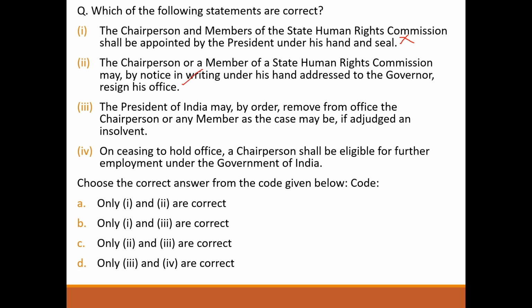The President of India may, by order, remove from office the chairperson or any member as the case may be if adjudged an insolvent. Correct. On ceasing to hold office, a chairperson shall be eligible for further employment under the Government of India. Wrong. So answer will be option C.